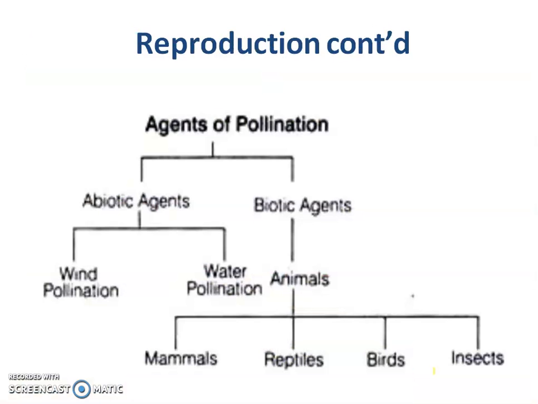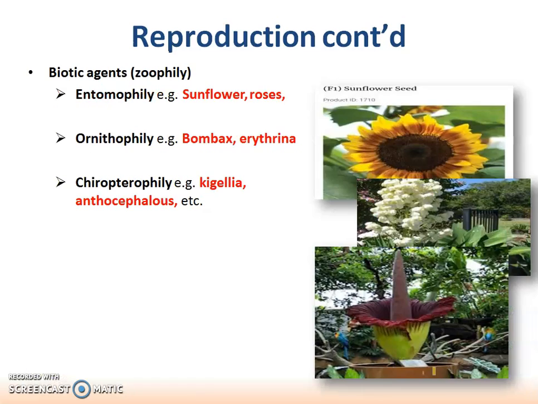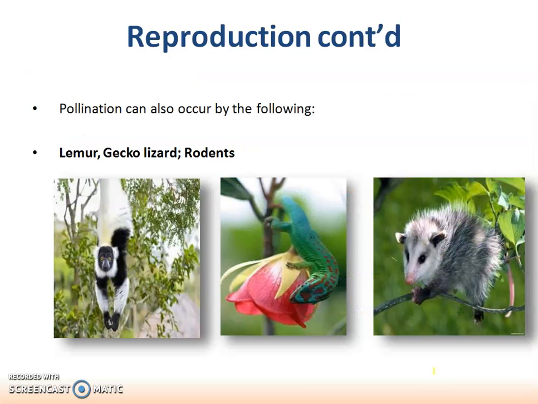Then agents of pollination are abiotic and biotic agents. Abiotic are wind and water. Biotic are animals and insects. Abiotic: anemophily, that is by wind, and hydrophily by water. Examples: grasses, palms, Hydrilla, Vallisneria. Biotic agents: entomophily by insects, ornithophily by birds, and chiropterophily by bats. Pollination can also occur by lemur, gecko, and rodents.